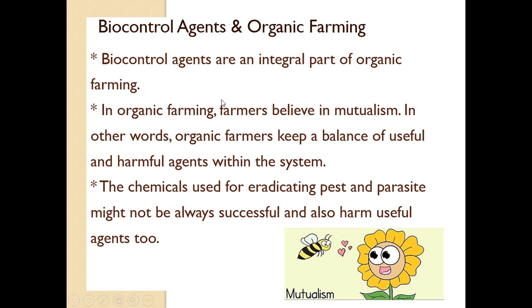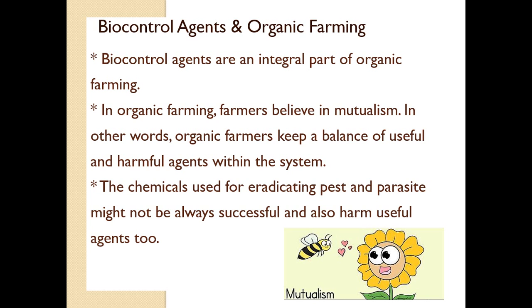Whereas organic farmers, in their agricultural crop, keep a balance of useful and harmful agents because they believe that the chemicals used for eradicating the pest and parasite will not only kill that particular pest, but will also harm the useful agents too. It will not go and kill only that specific pathogen. It will kill the other organisms which are useful to the farmer.